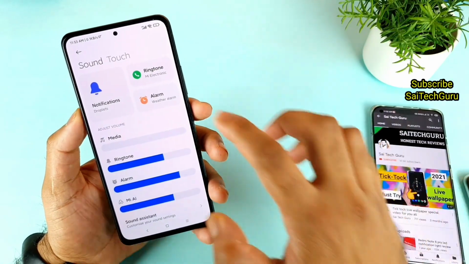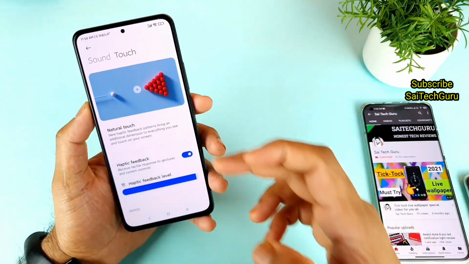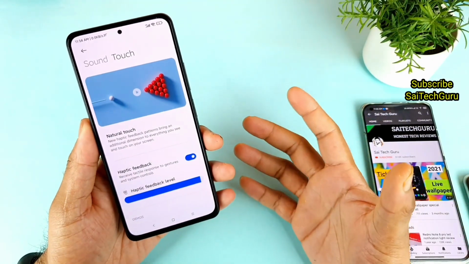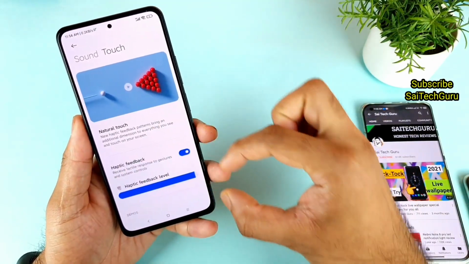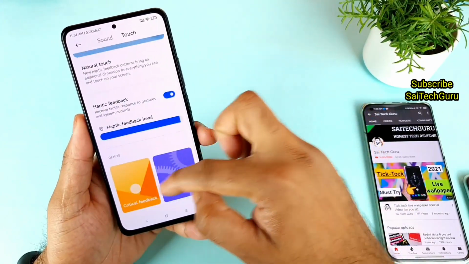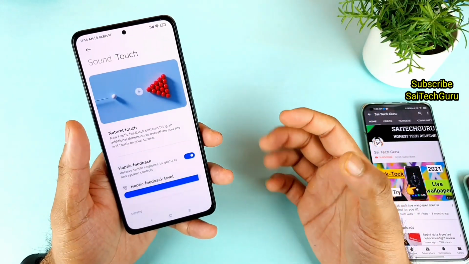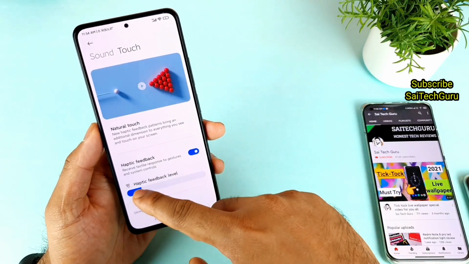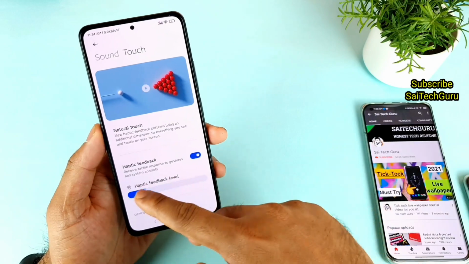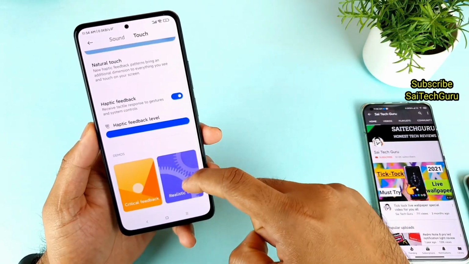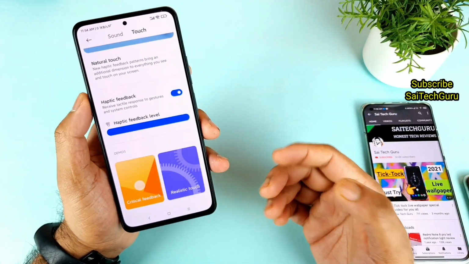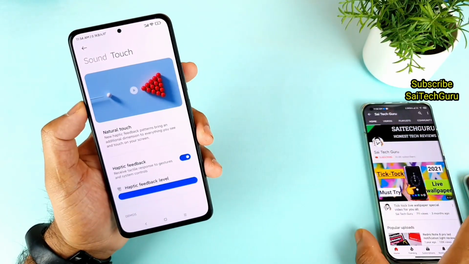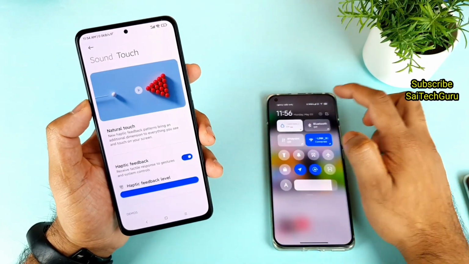Once you are in the touch options, you do get all these options. The main useful category here is only this small part. Apart from that, the top and the bottom are only for demonstration purposes. Only this is the part where you can toggle to increase or decrease the haptic feedbacks in your smartphone. That is where you can play around with the haptic feedback. But the top and the bottom ones are just for demonstration, to show how the haptic feedbacks will be working in your particular smartphone.